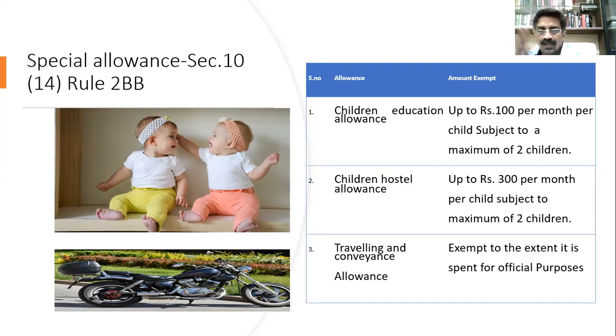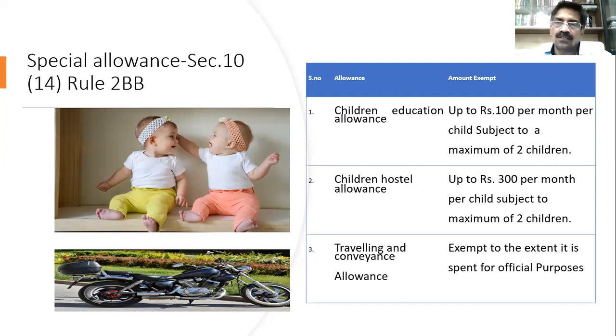So the last one alone is based on whether it is spent for official purposes or not. If you spend for personal purposes, not acceptable. First and second, nothing to do with whether it's spent or not. You have a child. If you have one child, you'll get 100 and 300. If you have two, you will get 100 into 2, 300 into 2. If you have 3, you will still get only for 2, unless your first is single and second is a multiple birth. So these are the important points about allowances.